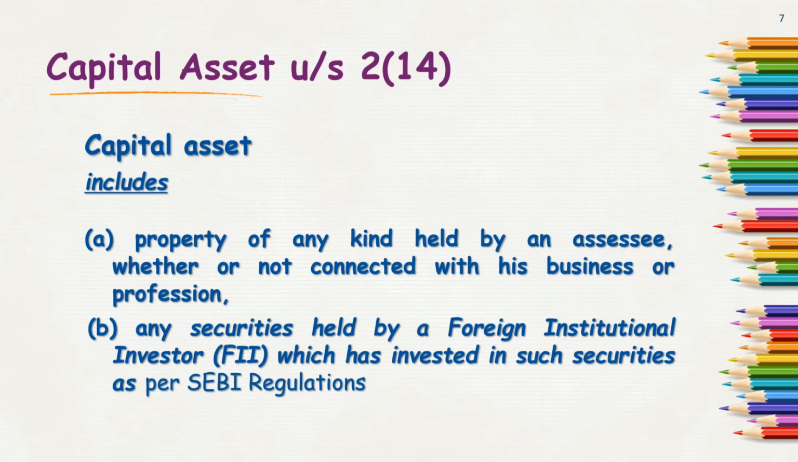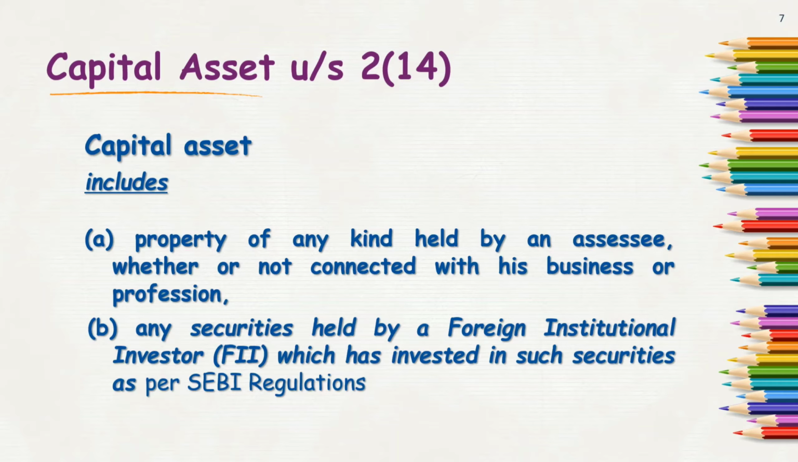Now this property may include anything: my residential house property, my business or profession workplace, my factory, my warehouse, guest house, farmhouse, or my agricultural land. It can be the jewelry that I have, precious stones and metals that I own, my furniture, my motor car, my two-wheeler, anything. So capital asset includes. This definition is not an exhaustive definition. It says it is including this.